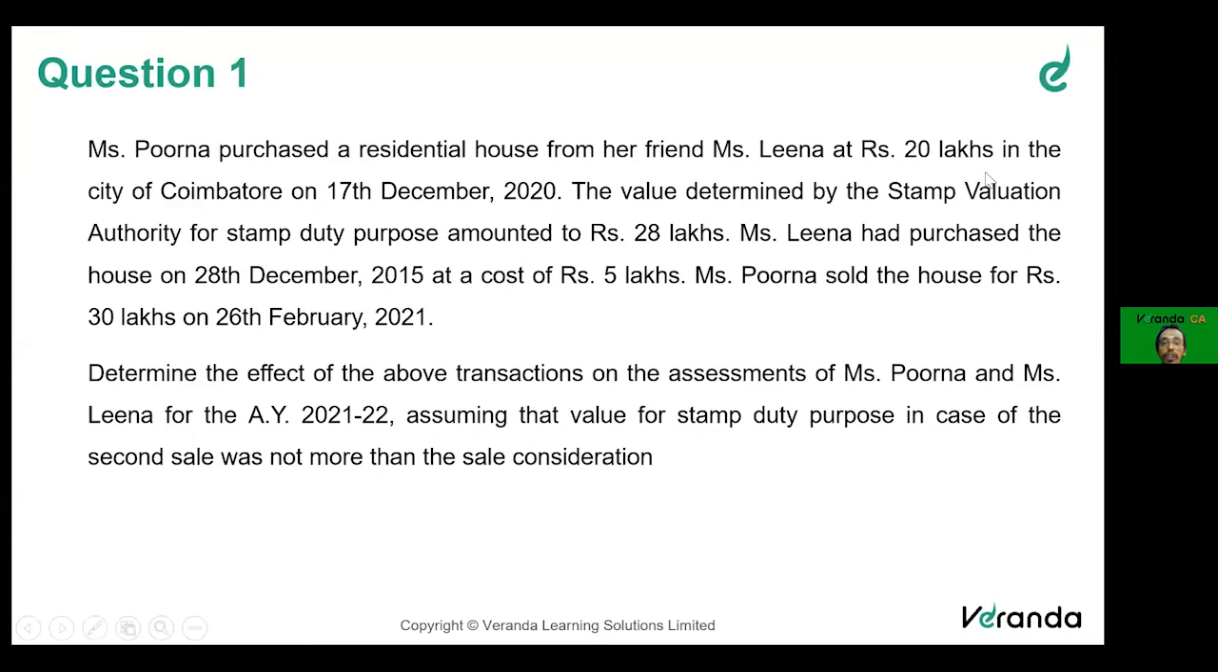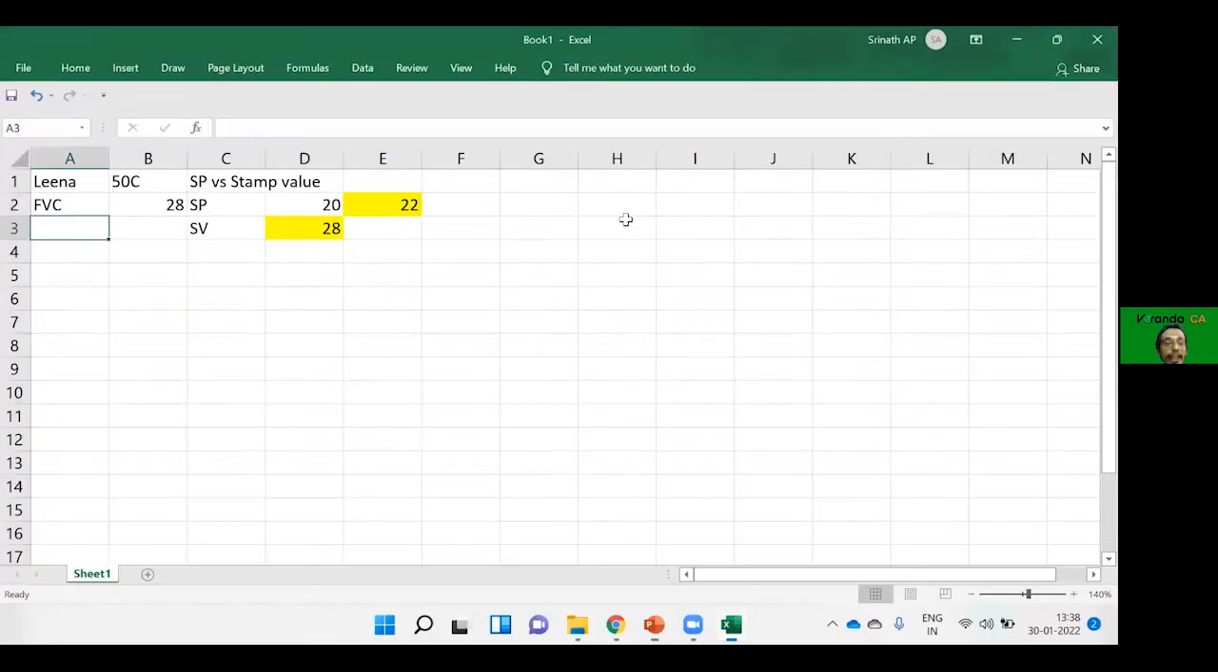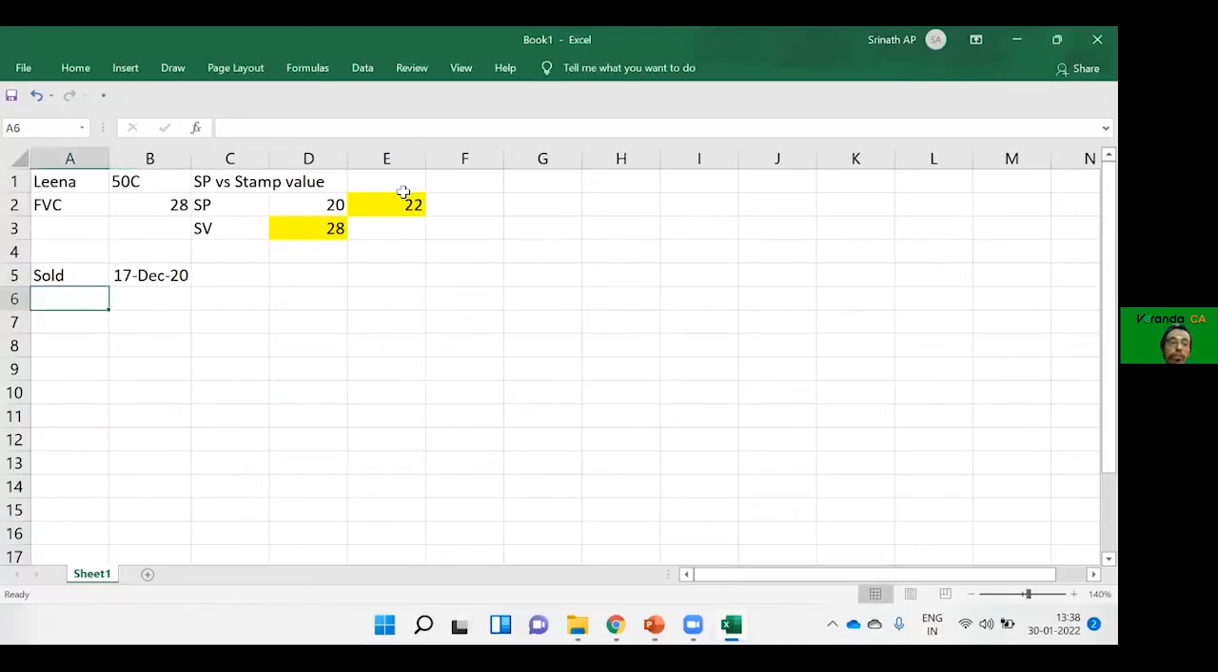Again, going to this question here. If you understand this once again, it is sold for 20 lakhs. The stamp value is 28 lakhs. So you will take 28 lakhs as full value of consideration. Now, Leena sold on 17th December 2020.